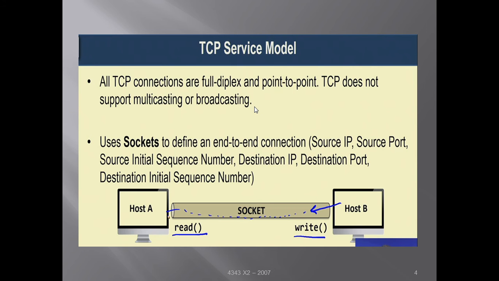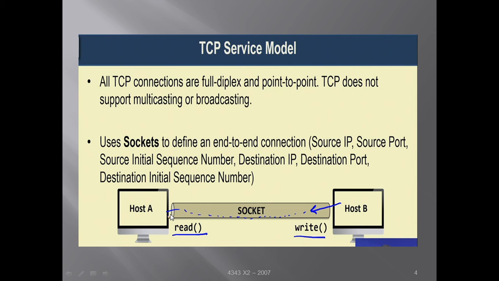Now once host A and B have set up a socket between them, say host B wants to send some data to host A. So host B can use the write system call to write the data in this socket. Socket is just like a pipe in which host B is sending data from here, and this data will flow through this pipe and host A will receive this data from here.